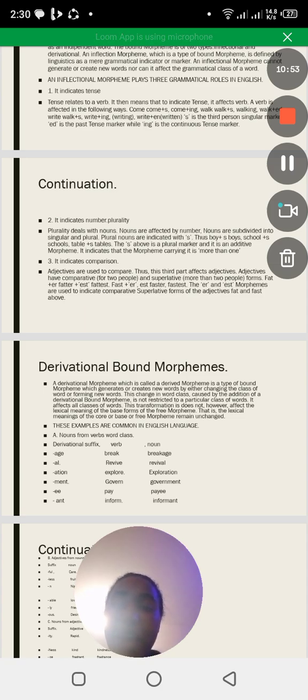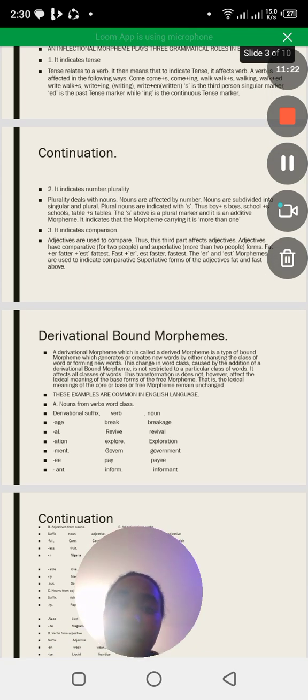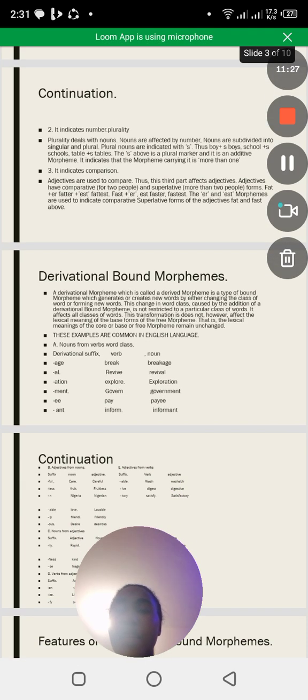When we have the word fast, if we add this suffix er, it becomes what? Faster. And when we add est it becomes fastest. When we have these suffixes er and est, the morphemes are used to indicate comparative and superlative forms of the adjectives fat and fast above. Are we together?